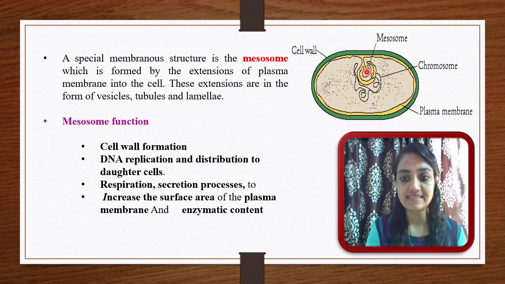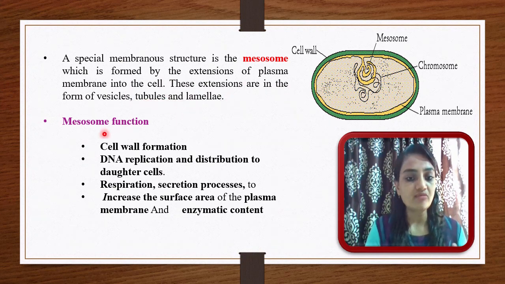If you look at the inner side, there are several structures found there, and the first important structure is the mesosome. A special membranous structure called a mesosome is formed by the extension of the plasma membrane into the cell. Here you can see it is actually a cell membrane extension inside the cell. These extensions are in the form of a vesicle, tubule or lamella. It is different in different cases.